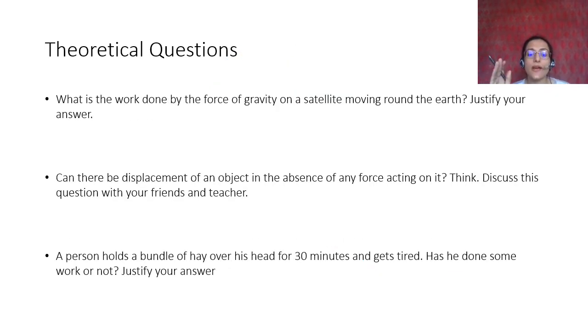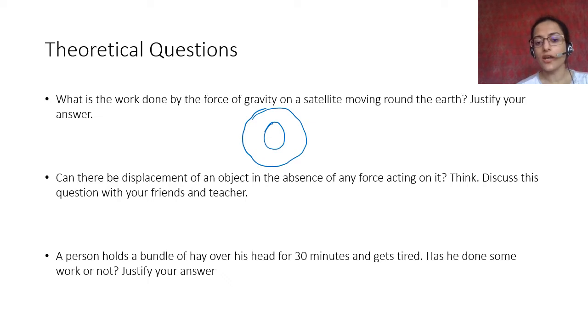What is the work done by the force of gravity on a satellite moving around the earth? Justify your answer. Now this is slightly complicated, but once I tell you, it will be easy. What is the force done by gravity? When the satellite is moving, we know gravity is a centripetal force. This is the orbit, okay? This is the earth.